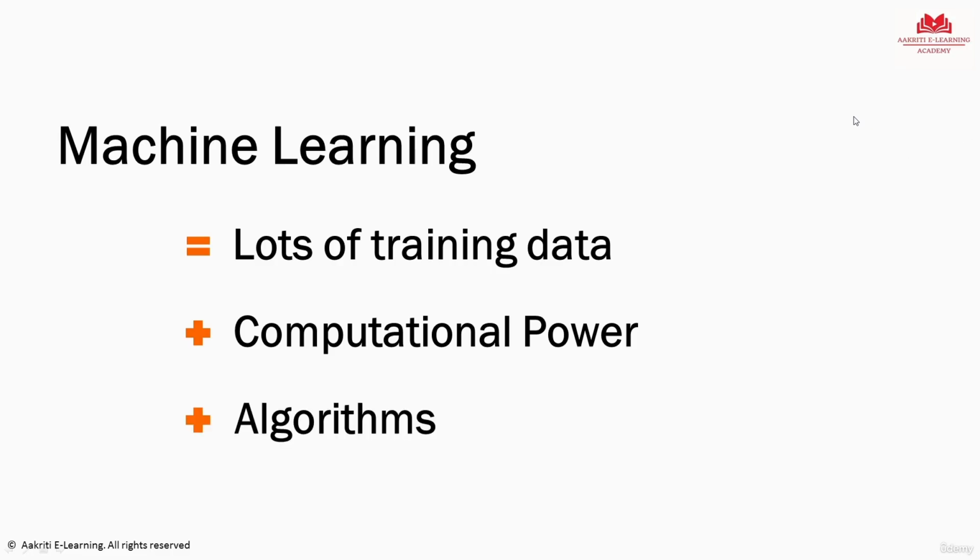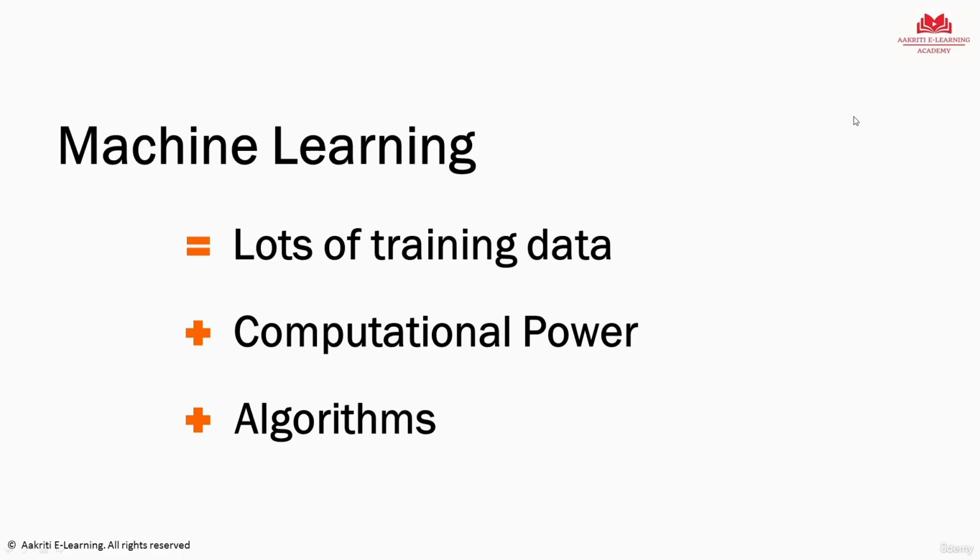And finally, we need a solid algorithm behind the scenes that will process all this information, that will learn from the training data, that will identify patterns, that will predict results, do all the execution work for you. So again, the idea is that you give machines tons of data, you let them analyze it, you let them identify patterns, attributes, clusters, and then you can expect that the machine is now intelligent and it can do all this work for you without requiring human intervention. That is how you make machines learn. That is how you develop their artificial intelligence.